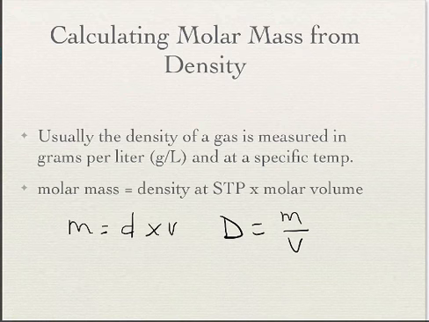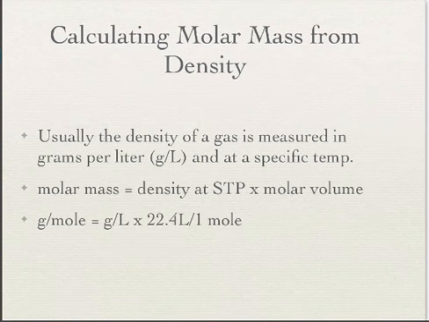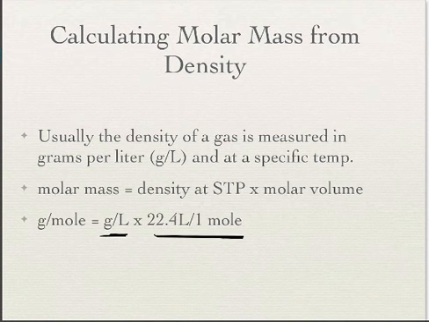That's all they did. If we know the density, we always know the volume of a mole. It's 22.4. It's always 22.4. So we can always figure out how many grams we have if we knew the density and we have a mole of that.